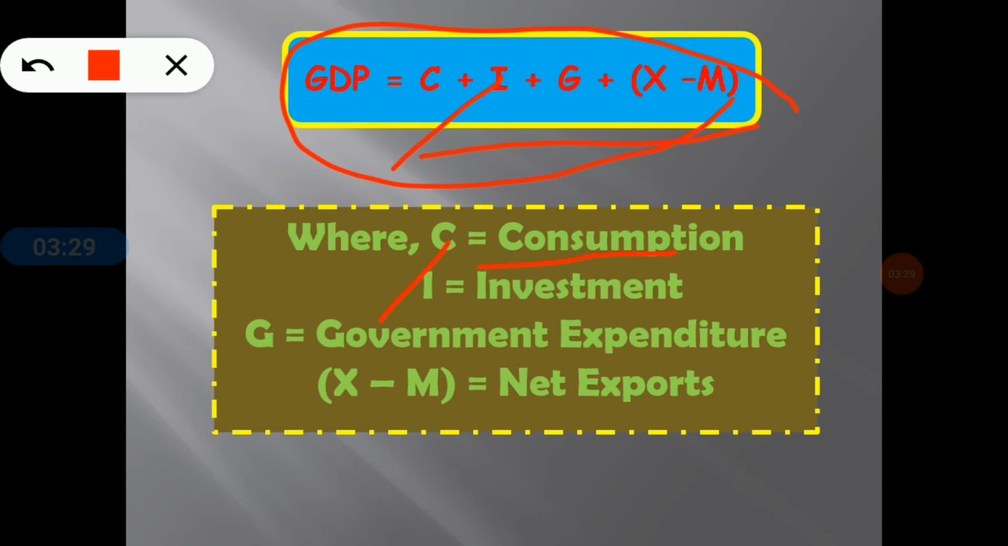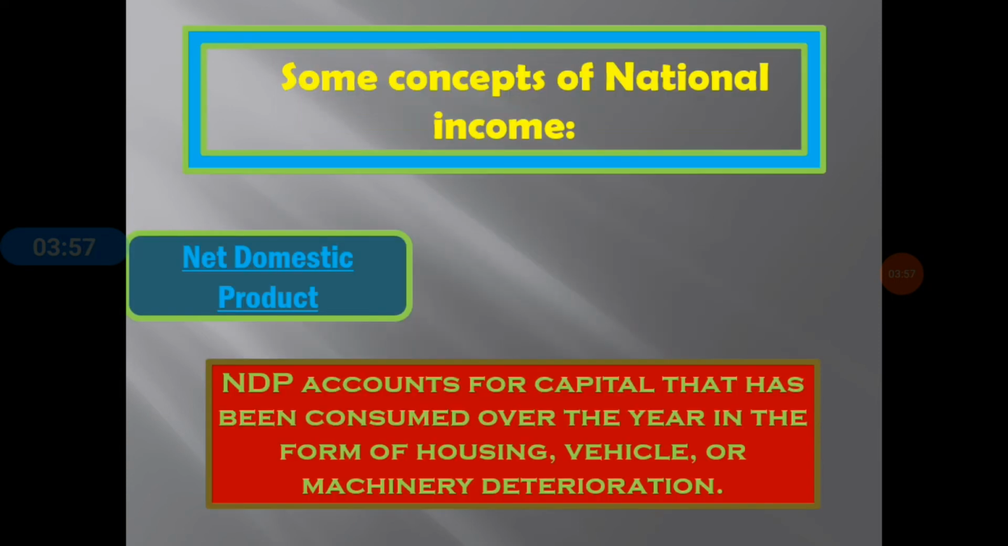Now going to the I, that is investment. G is government expenditure, and the last one is X minus M. X means export, M means import. So export minus import equals net exports. So net exports is included in the GDP calculation. So now move on to the next slide.